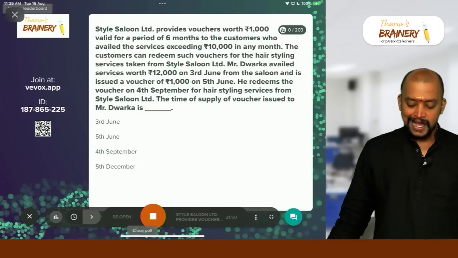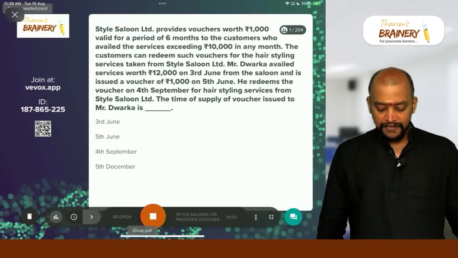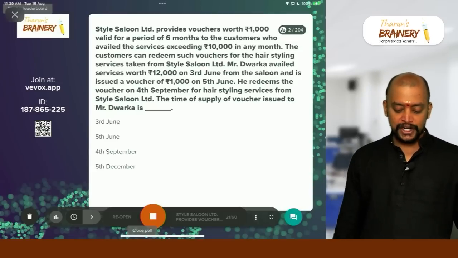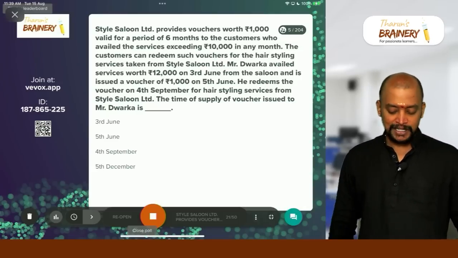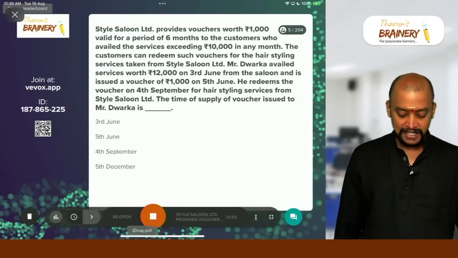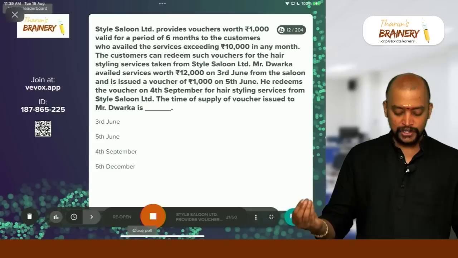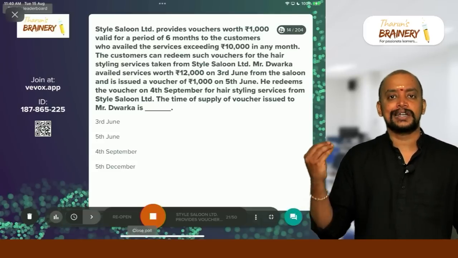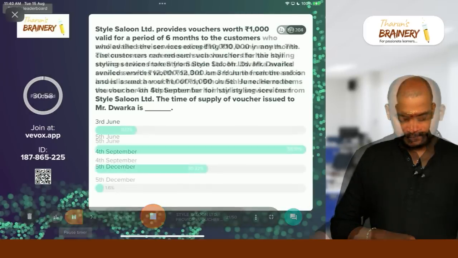Mr. Dwarka availed services worth 12,000 on 3rd June from the saloon and issued a voucher of 1,000 on 5th June. He redeems the voucher on 4th September for hairstyling services from Style Saloon Limited. The time of supply of voucher issued to Mr. Dwaraka is. So come on, your time starts now.